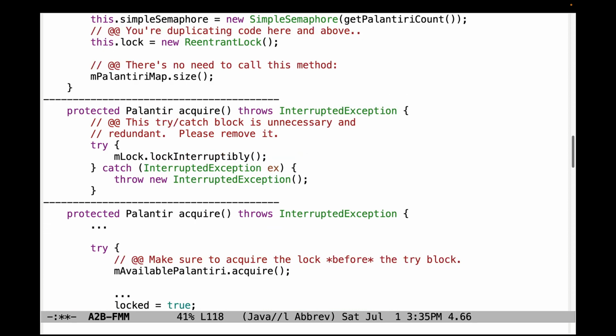Now let's turn our attention to some issues with acquire. This try catch block is unnecessary and redundant, so please remove it. There's no point in catching the InterruptedException just to turn around and rethrow it. Instead, if the InterruptedException occurs, just let it be thrown outside the scope as normal. So you don't need to try catch that. The compiler probably should warn you about that, but to the extent that your IDE doesn't warn you, just make sure you don't do those kinds of things.